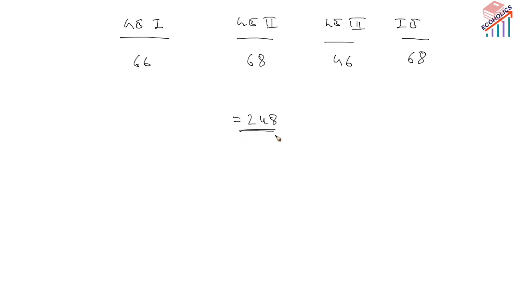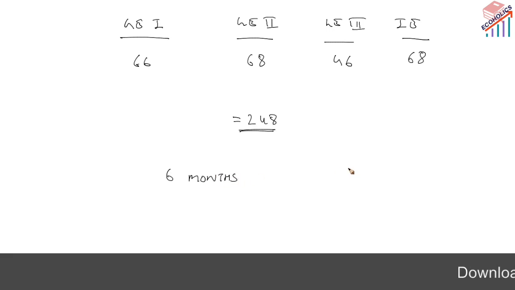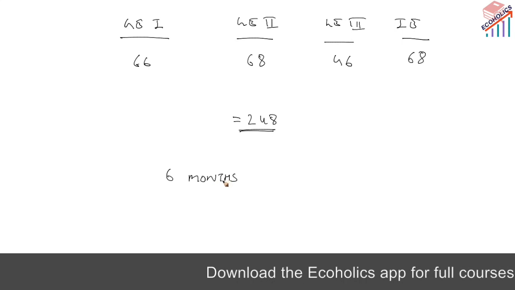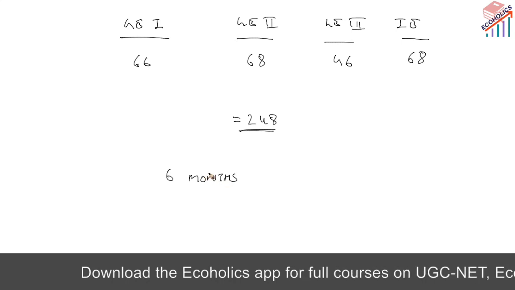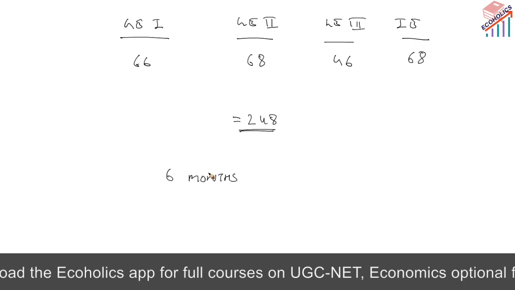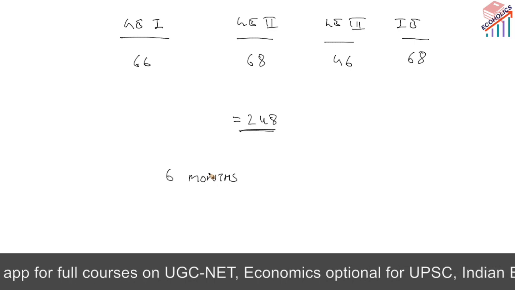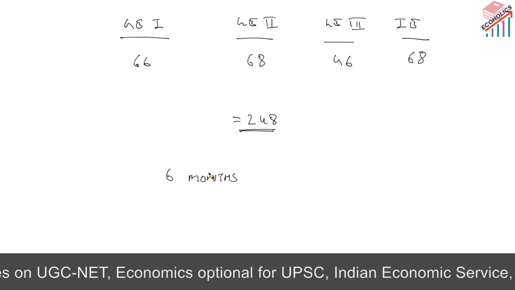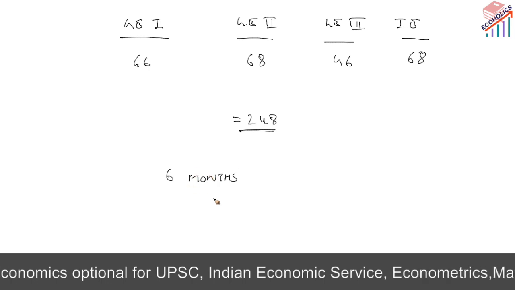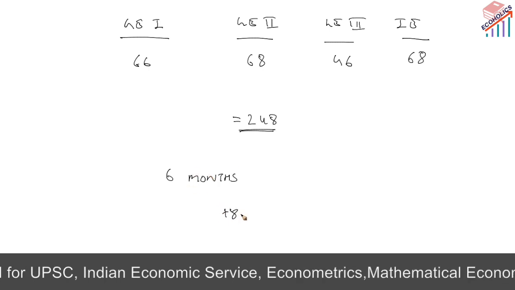These 248 topics will be covered over a period of 6 months, which may be extended to 7 months in some cases. If you calculate the number of days in 6 months, it comes to around 180 days.